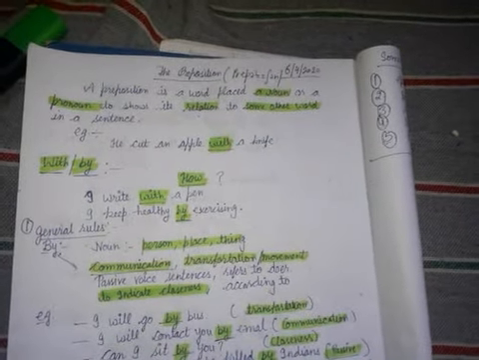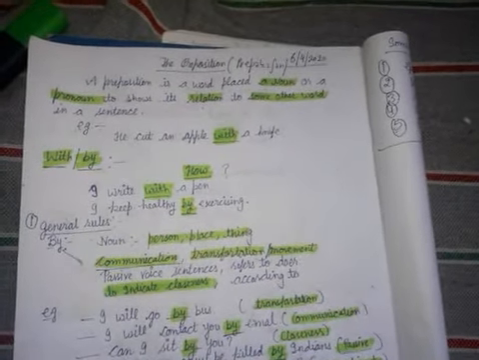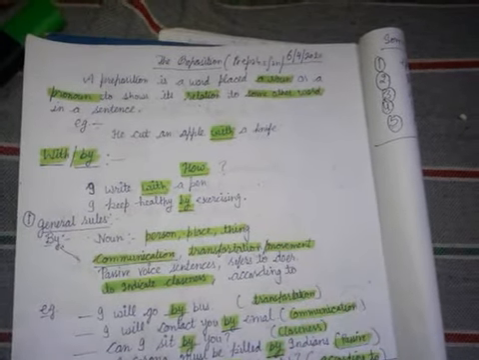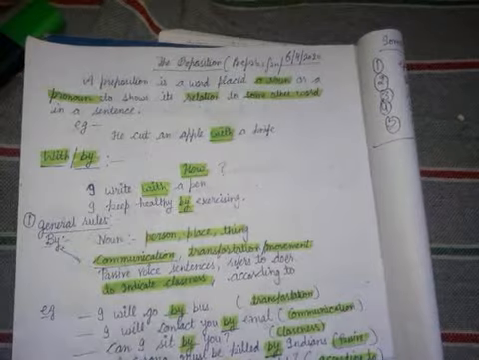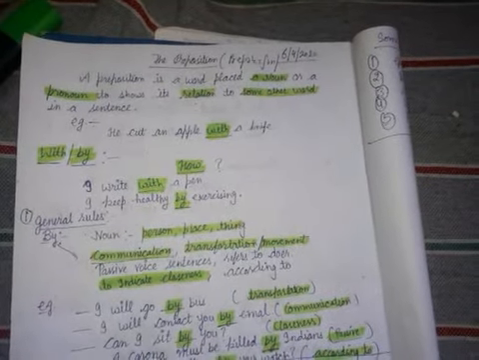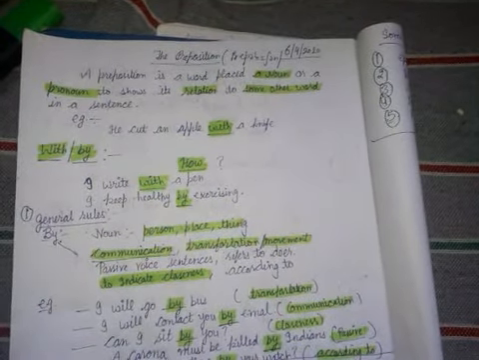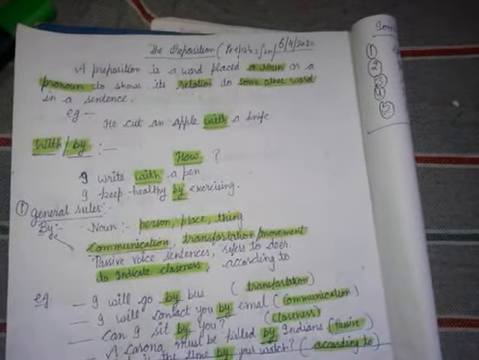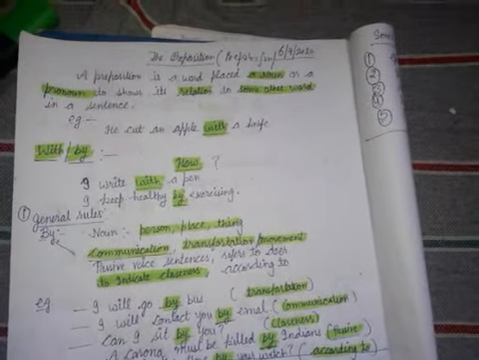Now we come to the general rules. First of all, I'll teach you about by. Noun: we all know about the noun. Noun is the name of a person, place or thing. It is used after a preposition.